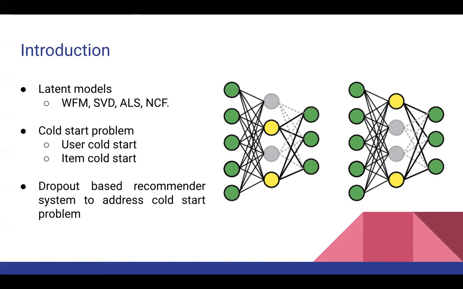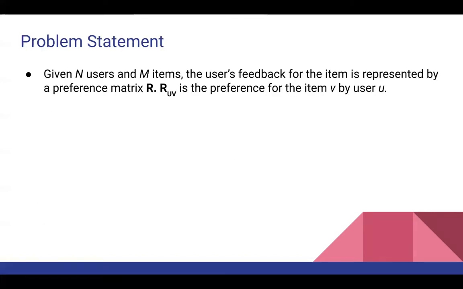Going to the problem statement, given n users and m items, the users' feedback for the items is represented by a preference matrix R. In general, we call it the interaction matrix or interaction data. R_UV is the preference for the item V by user U. It can be a rating from 1 to 5, or maybe a binary value 0 or 1, whether a user likes an item or not. And it can be calculated based on some heuristics from the rating matrix.